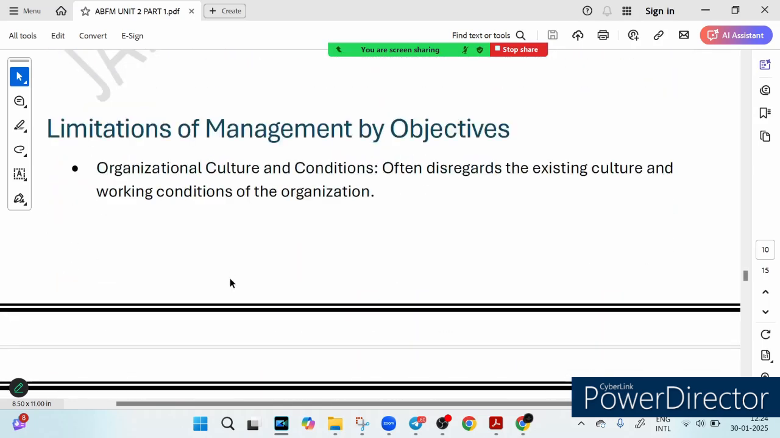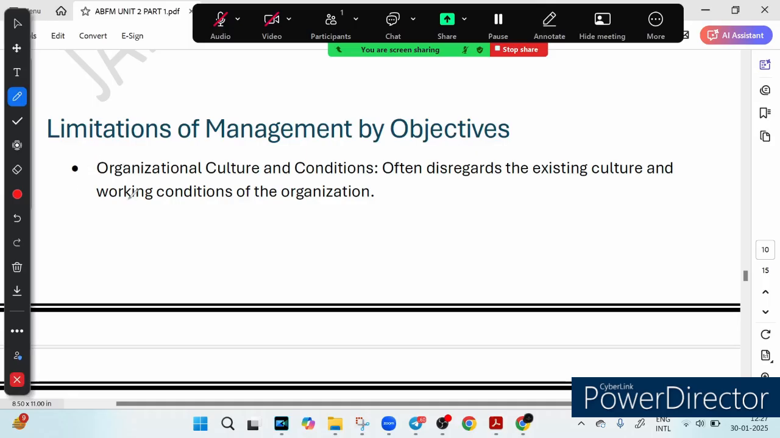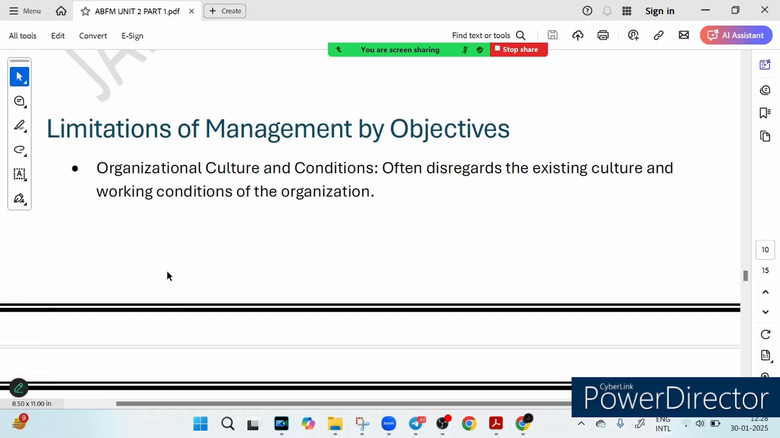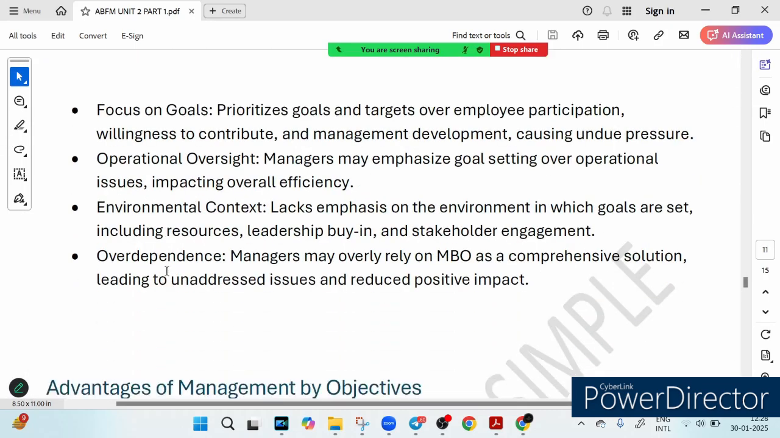Now what are the limitations of MBO, right? First limitation is organization culture and condition. You can see the first limitation written clearly here. MBO sometimes forgets that every organization has its own vibe, its culture, its working conditions. Imagine introducing a super strict schedule in a creative startup. It just won't work, right? So that is called organization culture. You have to see the organization culture, which MBO does not take into consideration.